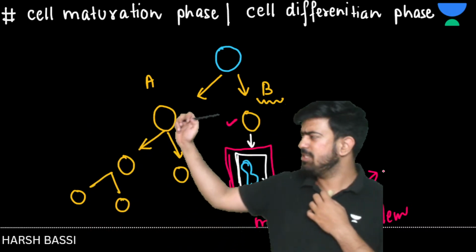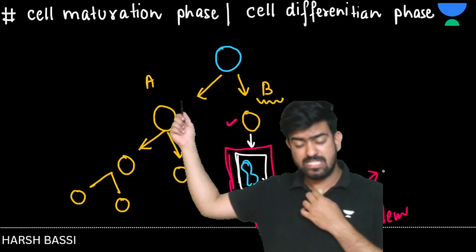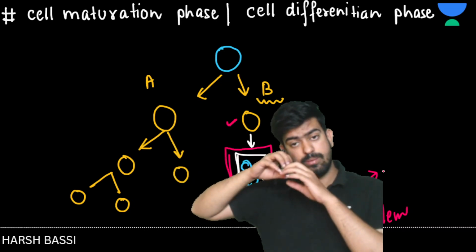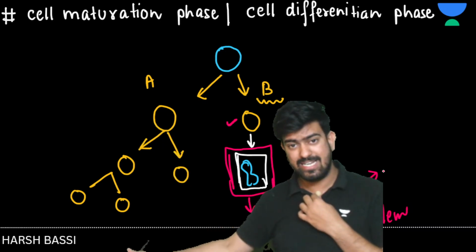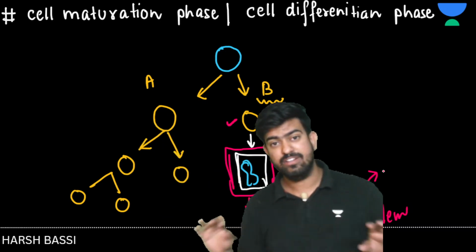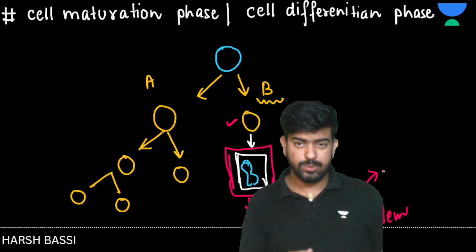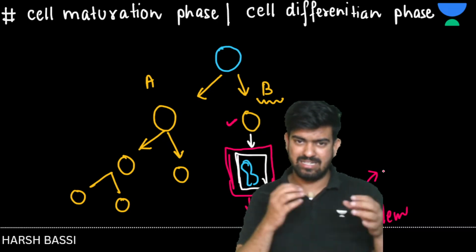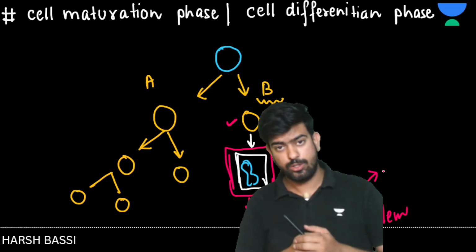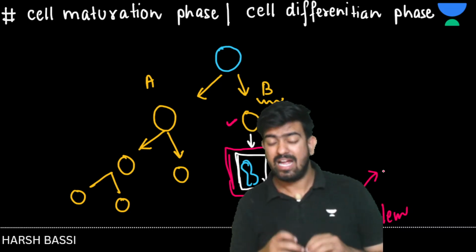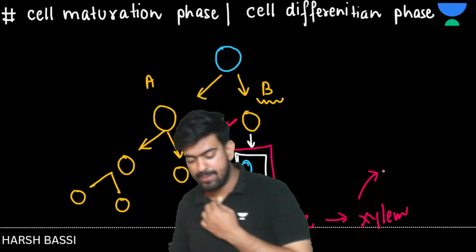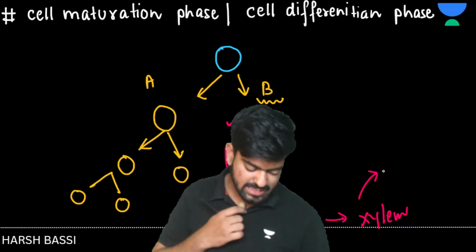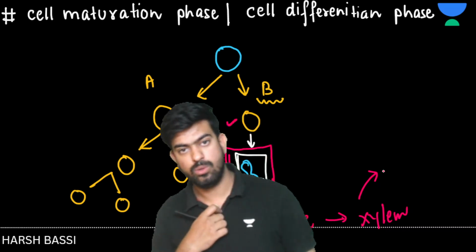I'll move here. So this is the main cell. This cell divided into A and B. One cell continues the cell cycle, and one cell didn't divide further. It went into the second stage, which is cell elongation. In cell elongation, vacuolation took place and the increase of cell size took place, and then it matured and made a special type of cell. So this happens during the plant growth phase. Okay, everyone? Understood?